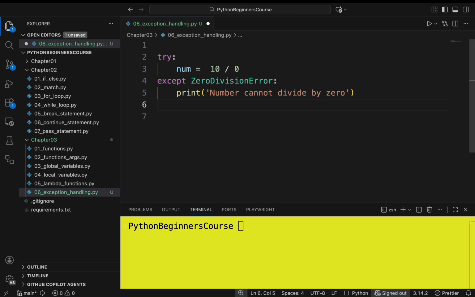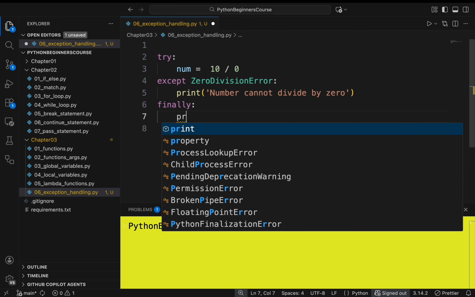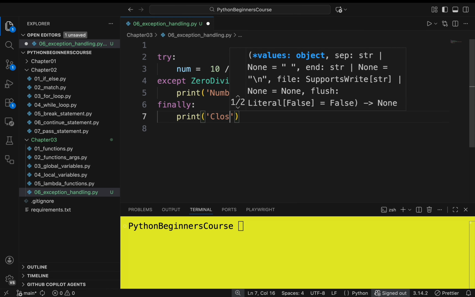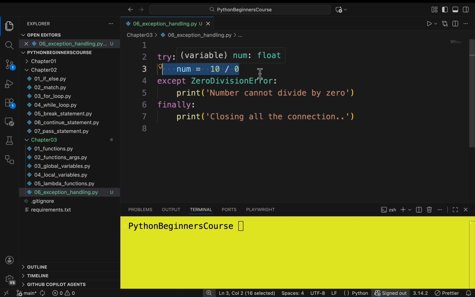Then let's write the finally block here. In the finally block, I will just print the message: closing all the connections. If you look at the try block, line number 3 will throw the ZeroDivisionError, and this except code block will be executed, and the finally code block will always be executed irrespective of whether an error occurred in the try block or not. Let's quickly run this program.